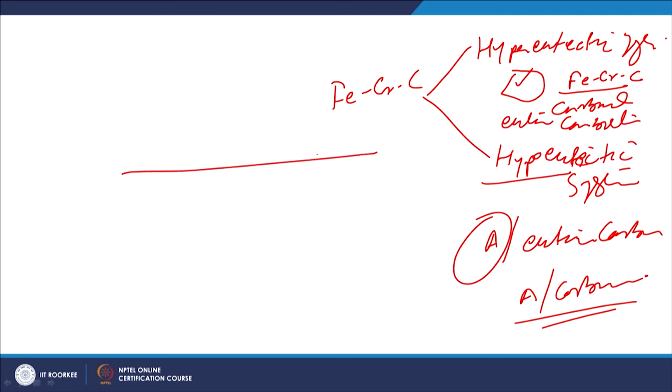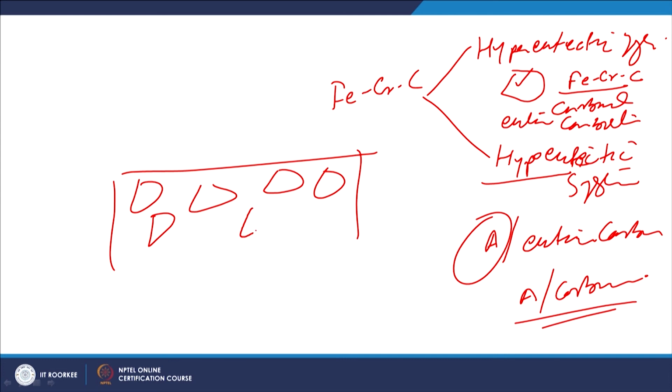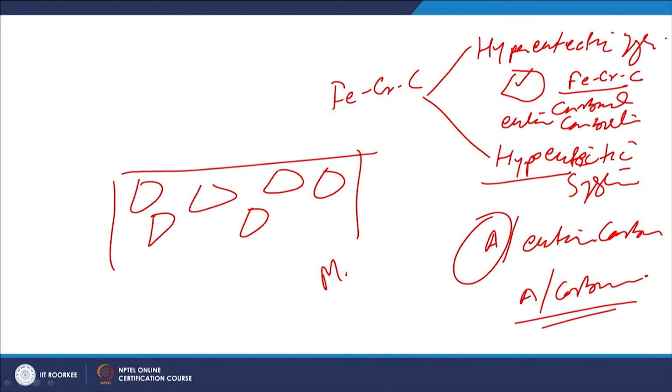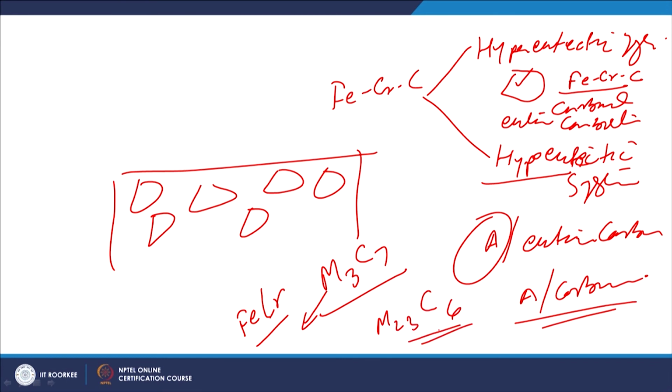So, in a matrix having large primary chromium carbide or intermetallic particles of chromium, iron, and carbon, these are known as M3C7, where M stands for an iron and chromium combination, or there can be M23C6, which is another variant of the carbide, or M3C, which is basically iron carbide.